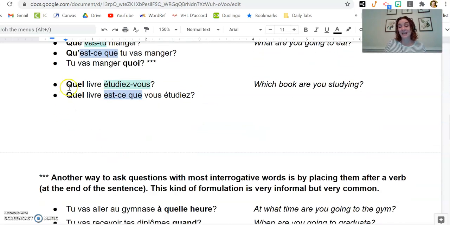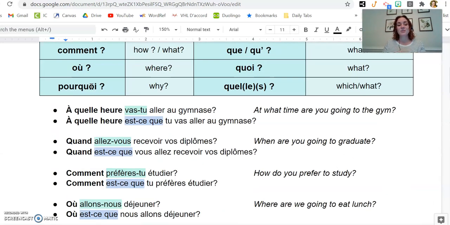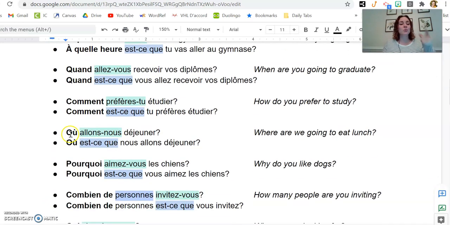And same thing with quel. When I use quel, it's an adjective. It has to describe something. So I'm saying which book, quel livre. So let's use où. I can use où in front plus inversion. Où allons-nous déjeuner? Or I can use où plus est-ce que. Où est-ce que nous allons déjeuner?